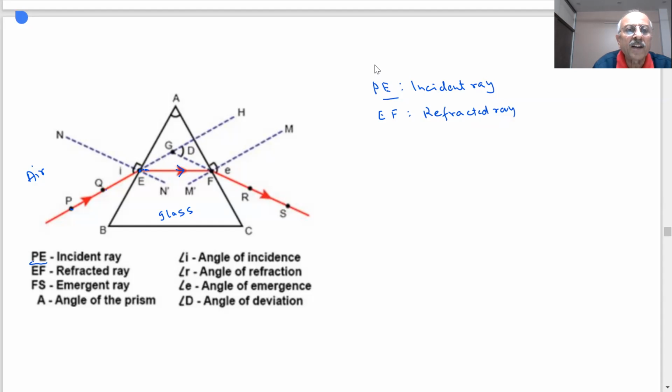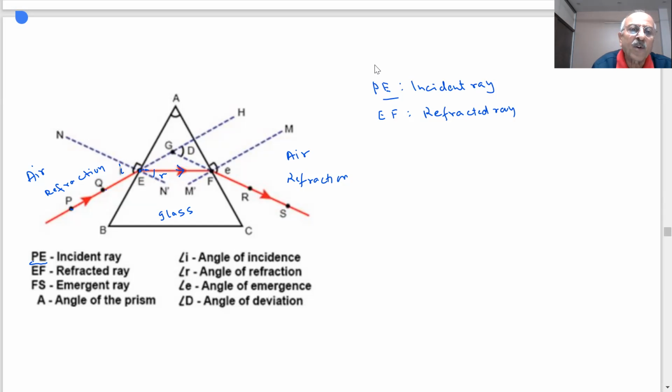And this angle here, you can see, is the angle of incidence. And this will be the angle of refraction. Angle I and angle R. And from F, when the ray comes out of F, this is glass, this is air. Then it will bend away from the normal. Again here it is undergoing refraction. So it is bending away from the normal, as you can see.